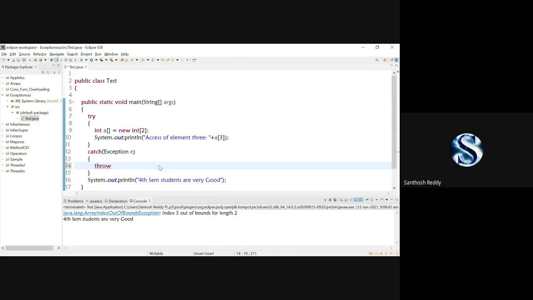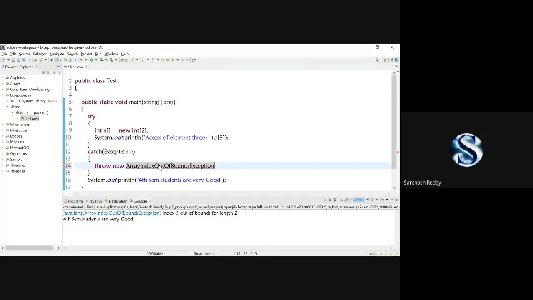throw new, the syntax I'm showing here: throw keyword, new, and I'm going to create an object of ArrayIndexOutOfBoundsException. Here I have generated an object for ArrayIndexOutOfBoundsException.